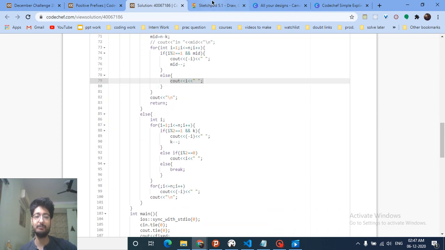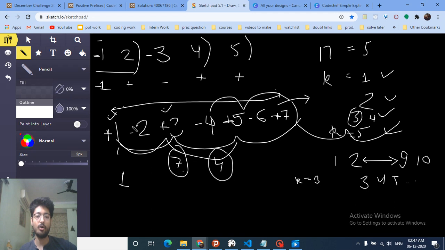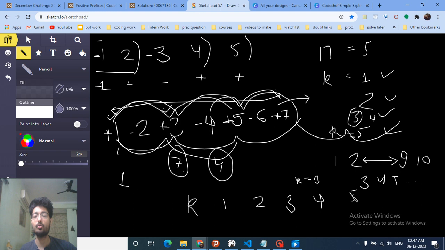If k is less than mid, which means that if I have to make some numbers positive and all other numbers negative. So if we make all the numbers negative like this, and if we don't overshoot this final value, then let's assume that if we want to make only 2 prefixes greater than 0, then just make those 2 prefixes greater than 0 and all the rest of the numbers should be negative. So what I mean by this is, let's assume that we have these numbers 1, 2, 3, 4, 5, and we have to make only 2 prefixes positive and all the other numbers, like 6 and 7, negative.